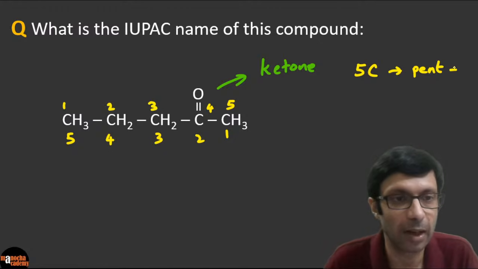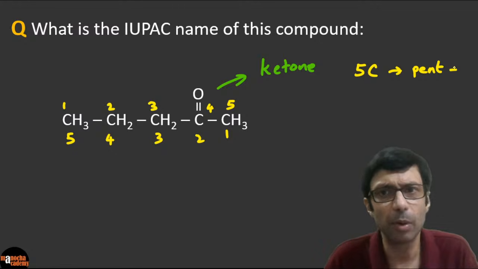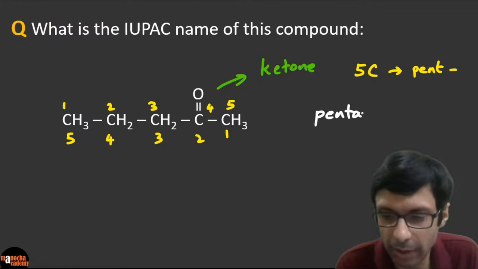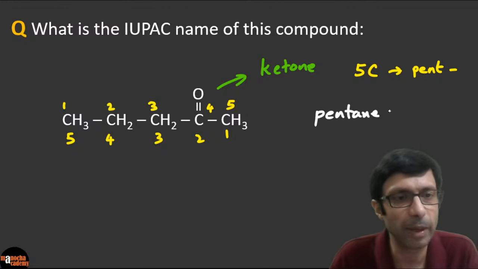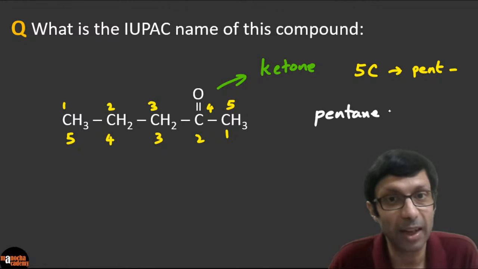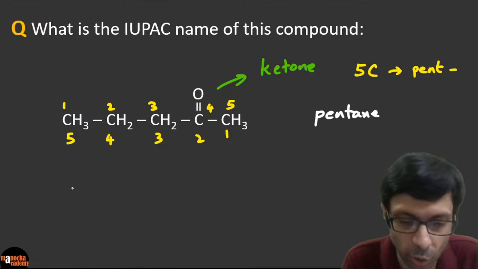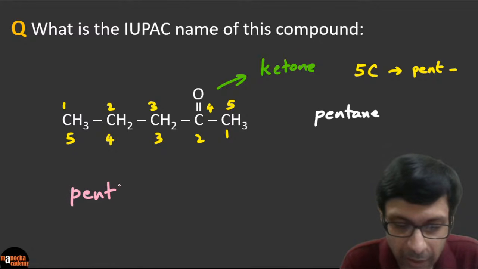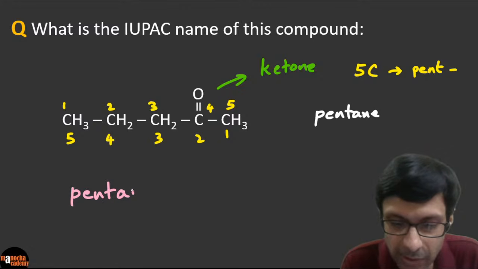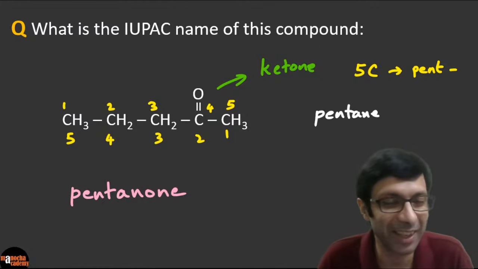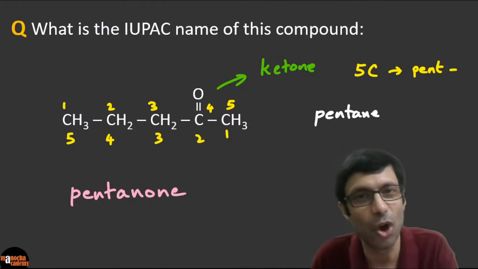So it's a ketone with the name pent, right? And let's say the double bond wasn't there. Then it would have been a pentane, right? So let's say that oxygen and double bond wasn't there. It would have simply been a pentane. But now you have that double bond. So these types of ketones are basically called pentanones. So we remove the E and we add on to it, right? So it's a pentanone. Okay, I hope my spelling is correct. Please check my spelling. I'm also doing it live here in case I make a mistake. Pentanone. All right.